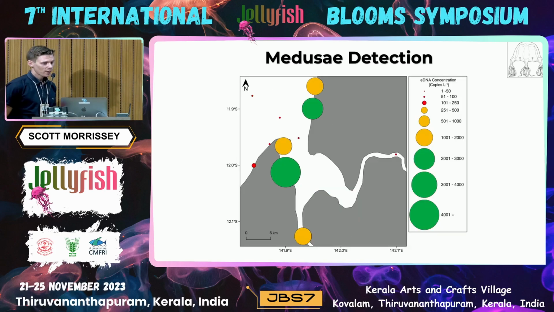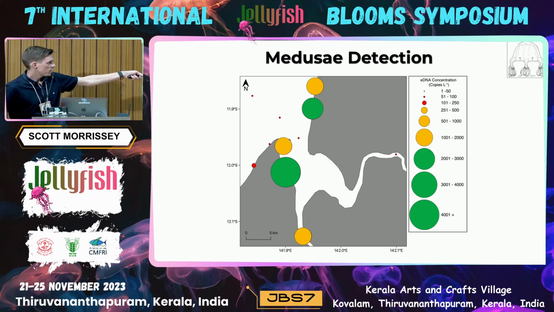Now, zooming out and looking at eDNA detections on the broader scale, you can again see that I found considerable detection within the port. I actually also found detection up both major river systems which flow into the port, so it's likely that the species is present throughout this entire area. But as I'm sure you've also noticed, I did find detection of the jellyfish outside of the port. However, this detection was of a lower frequency.